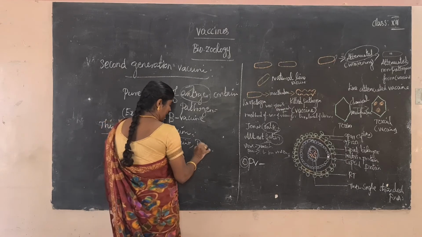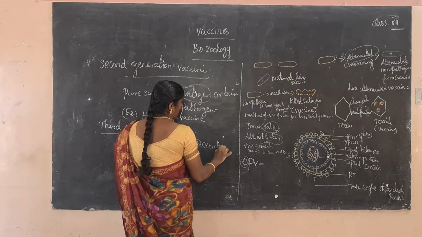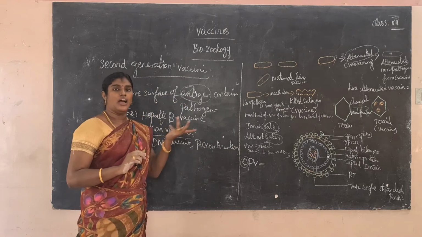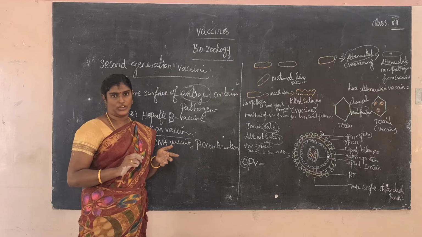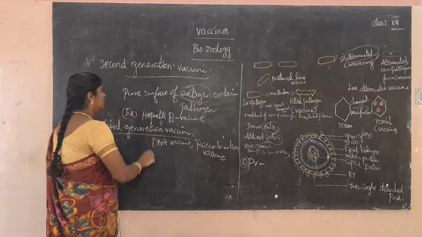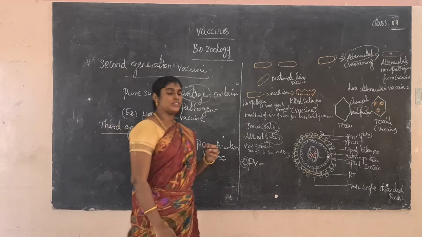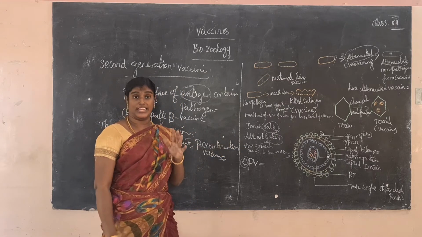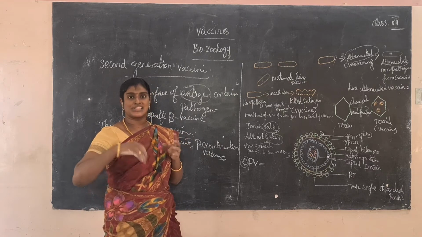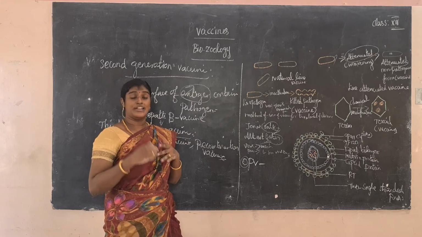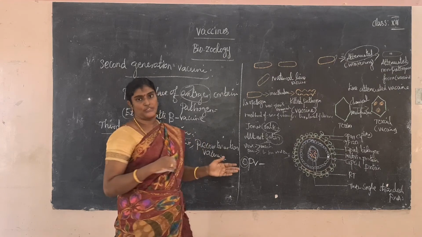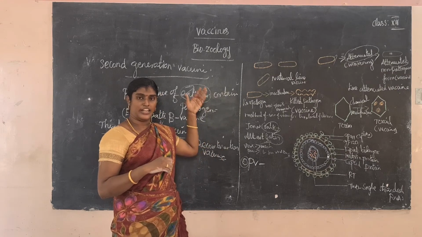So what is the meaning of recombination? When the desired gene is introduced into the selected gene, that is called recombination. So the recombinant vaccine is the best example of the third generation. Recombinant means genetically manipulated or genetically modified vaccine. We select the desired antigen or desired pathogen and introduce it into the DNA, that is called the third generation vaccine. Okay, do you understand the three types of vaccine?